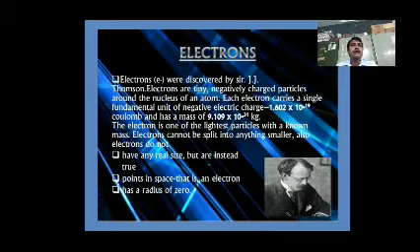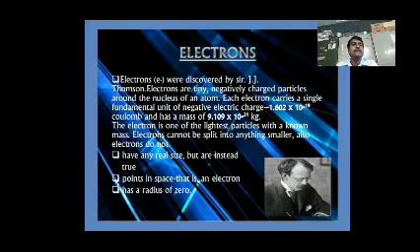Electrons. Electrons were discovered by J.J. Thomson. Electrons are tiny negatively charged particles around the nucleus of an atom.